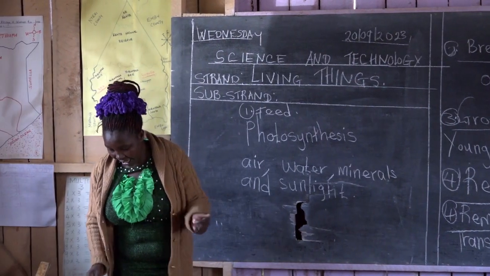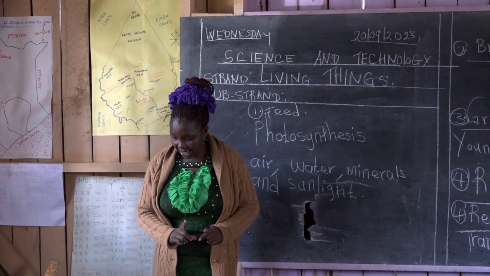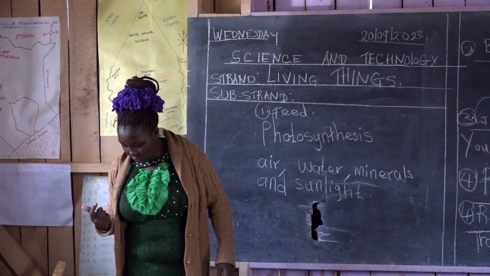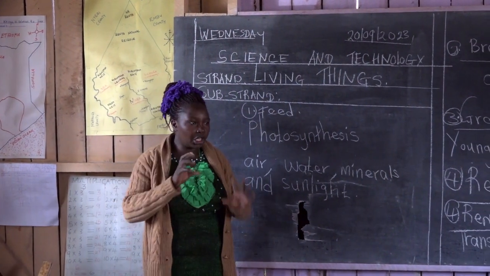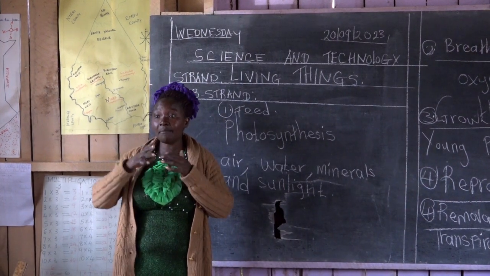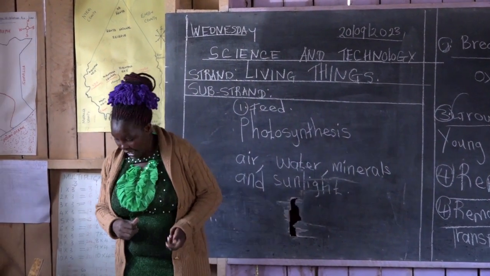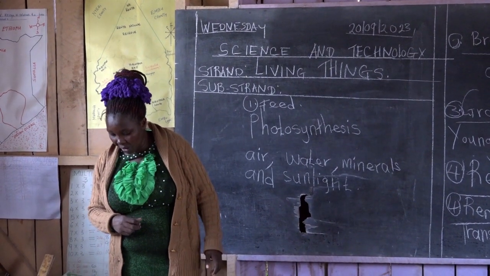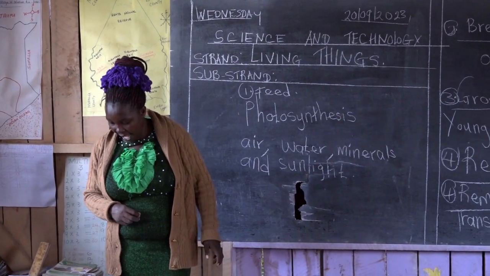I will show you the example of the plant just now so that you can see it. Some plants have leaves that close when they are touched. They close when they are? Touched. When you touch them, they close themselves. This is an example of response to changes in the environment by plants.